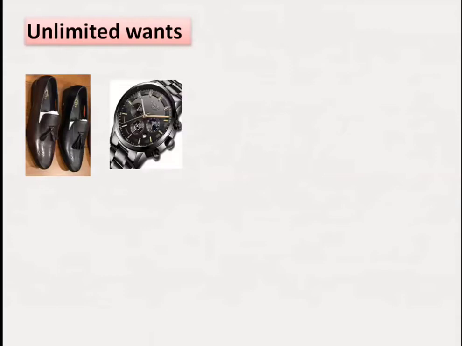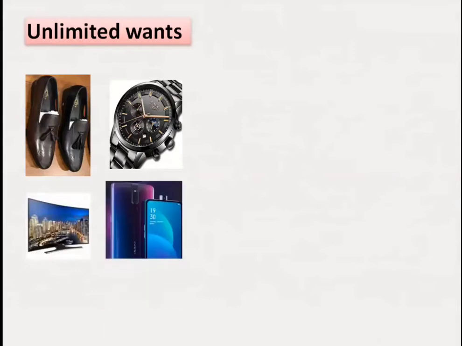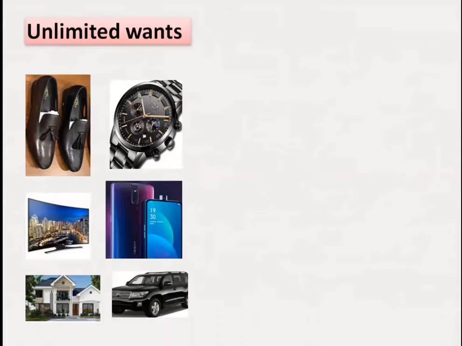Okay, consider this list I have prepared for you. This is a list of unlimited wants. There are shoes, watches, TVs, phones, houses, cars, and much more. This list is numerous. You can have as much as you can, as far as the wants and desires of human beings are concerned.